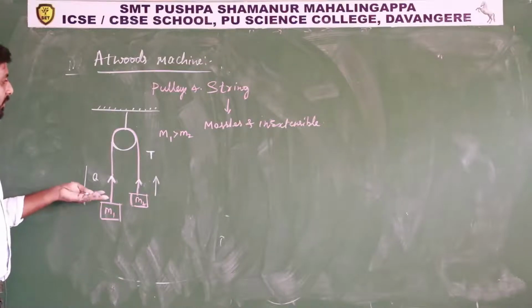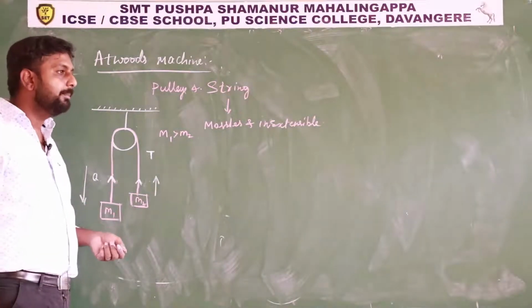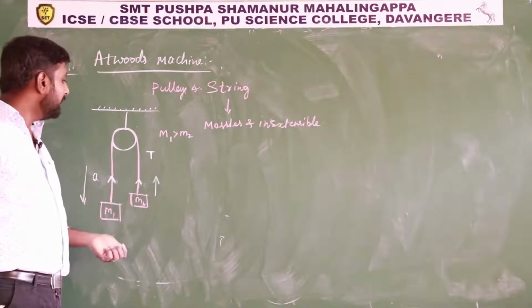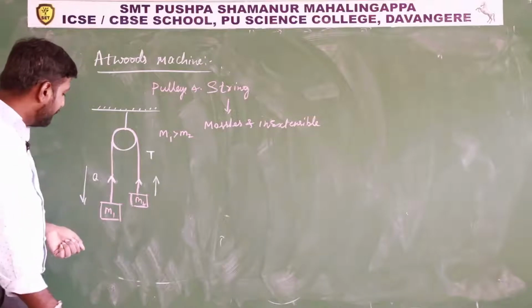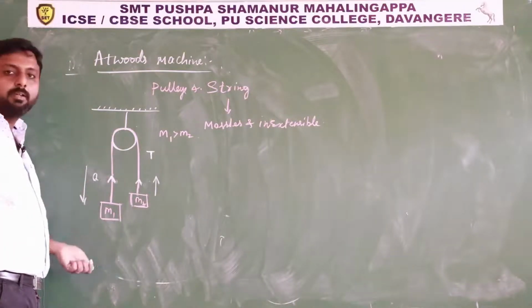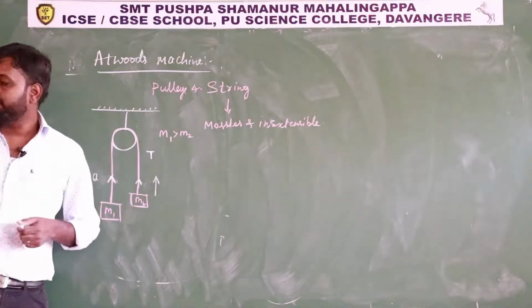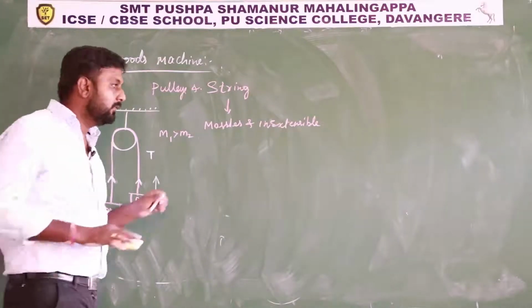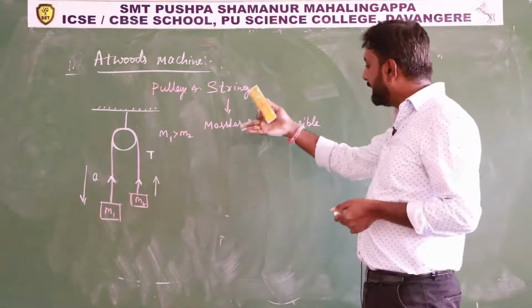What type of questions will they ask based on this Attwood's machine? We need to find the tension forces in the string, and we need to find the acceleration of the system. So I'll explain now how to find these tension forces and the acceleration of the system. This system is nothing but an Attwood's machine. It consists of pulley, string and blocks.